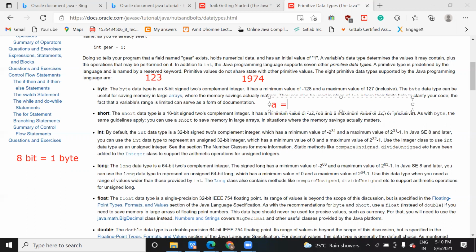Suppose now I ask you, what is the data type of my variable having this value: a is equal to 32768. Which data type will you classify it as? Whether it comes in byte, short, int, or what? Int. Sorry, yes, int it will come. It will not come in short. Why? Because the last value is 32767.